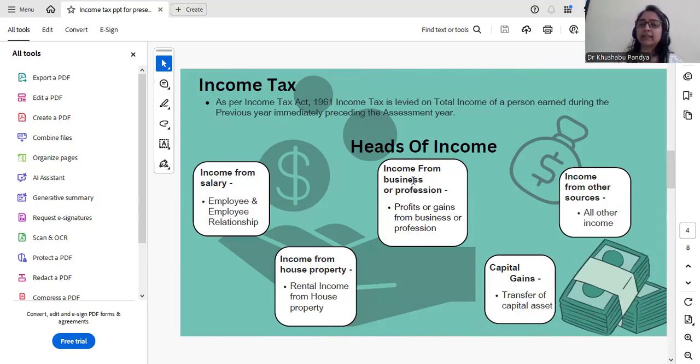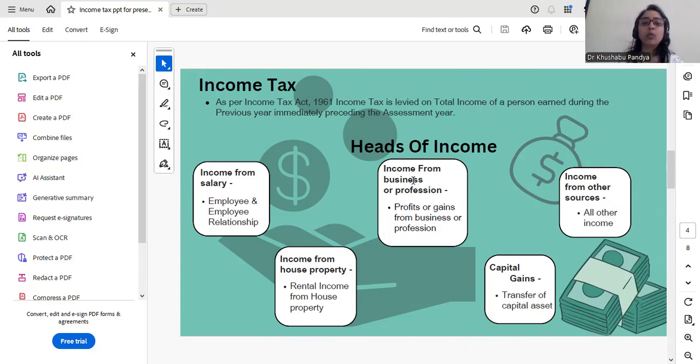Now, income tax. As per Income Tax Act 1961, it is levied on total income of a person earned during the previous year. There are five heads of income: income from salary, income from house property, income from business or profession, income from capital gains, and income from other sources.